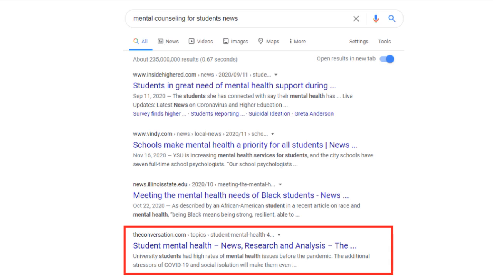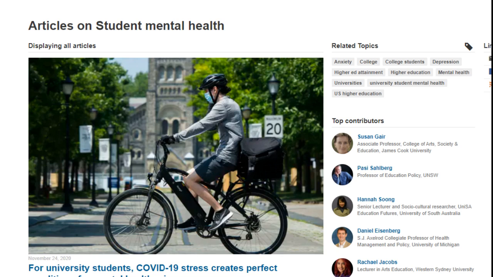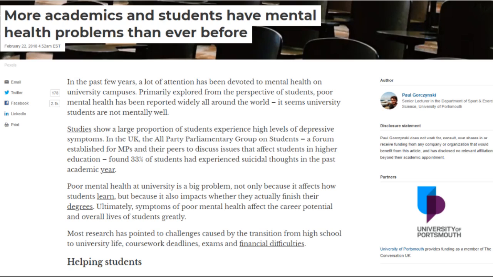That was the fourth one where it said news, research, and analysis. So I clicked on that and it eventually led me to this big list. You can see the title says articles on student mental health, and it had like 50 million articles. I just found the first one that had a pretty interesting title. At the very top here, you can see that the title is more academics and students have mental health problems than ever before. And I started reading through it very quickly. I didn't even read the whole thing, just skimmed it.